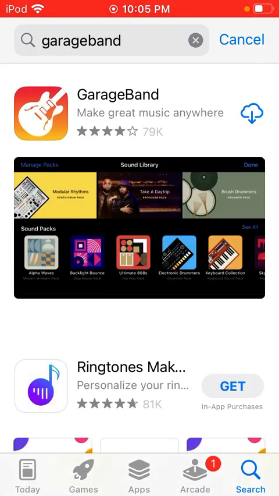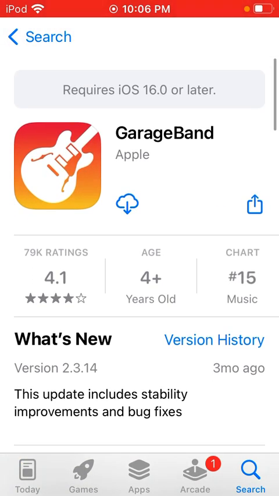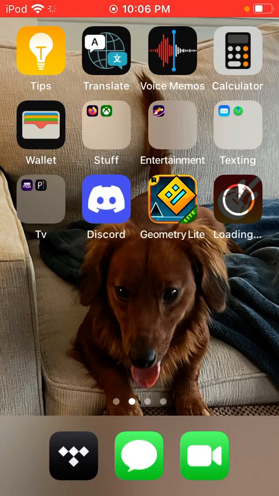If you are on an iPod Touch, the only thing is it does need iOS 16 or later, but you can just get an older version, and then it should start installing. Let it install. Once it's done installing, you will tap inside the app.